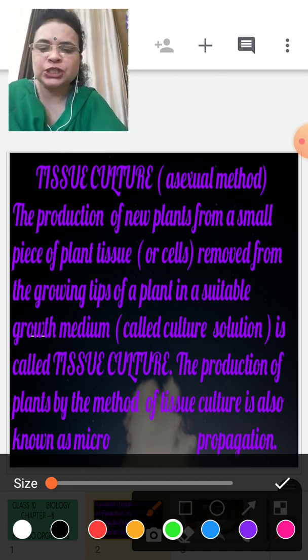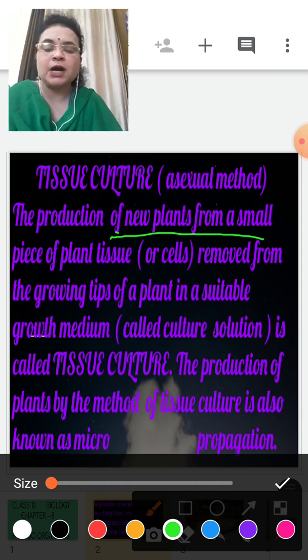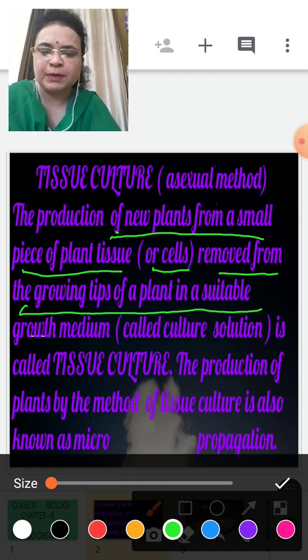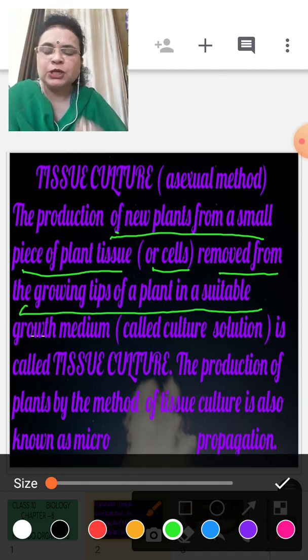So tissue culture is the production of a new plant from a small piece of plant tissue, or you can say a cell, removed from the growing tip, the shoot, of a plant. The plant we choose should be fresh, and there should be no disease in the plant we select for tissue culture.